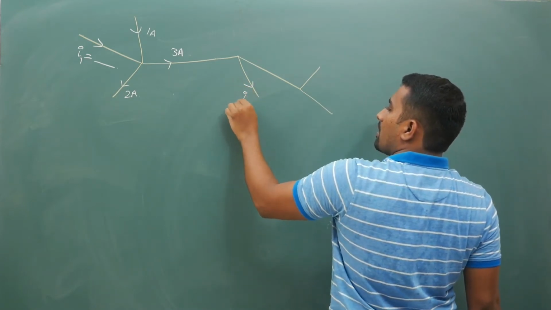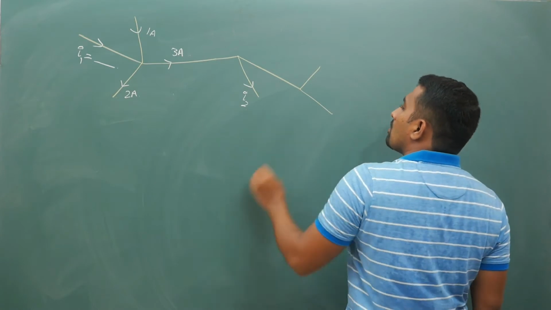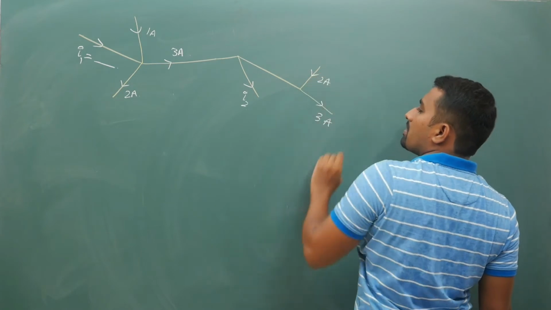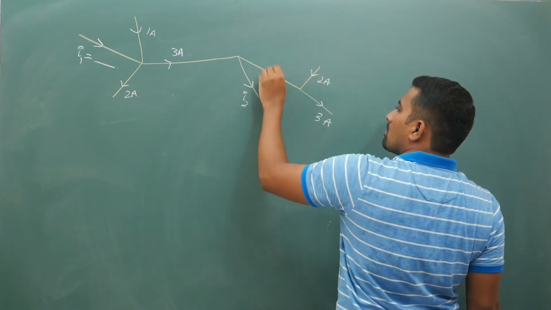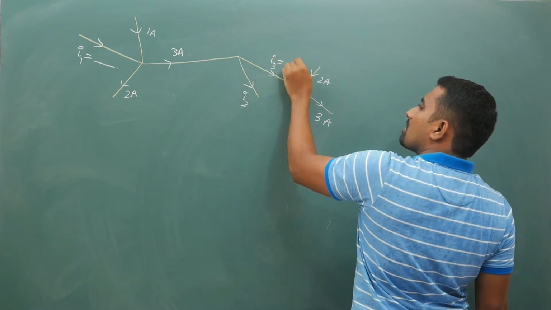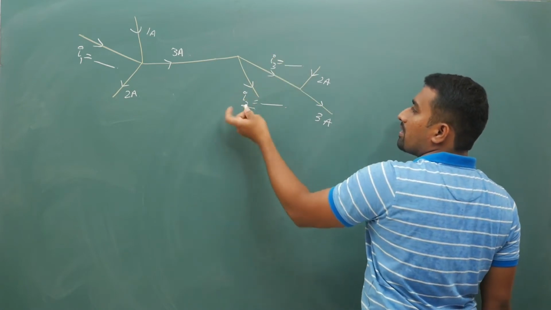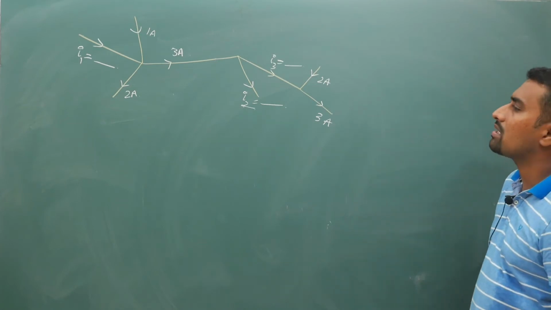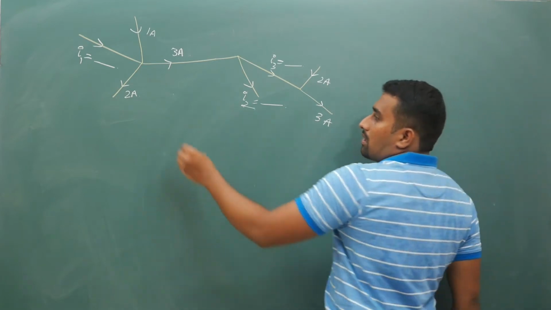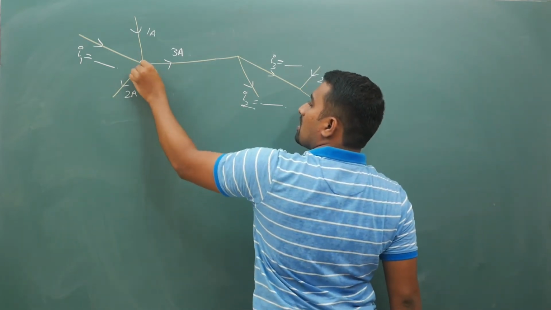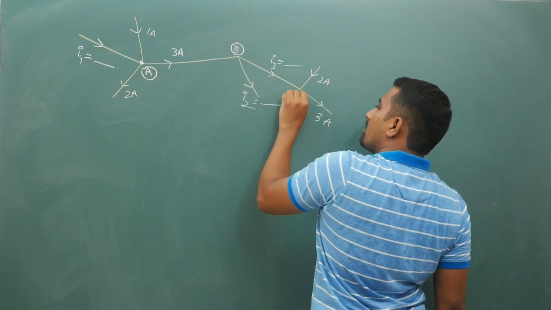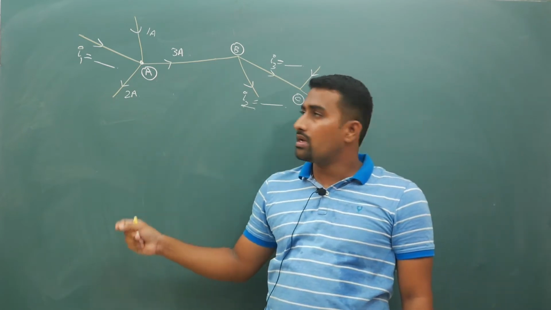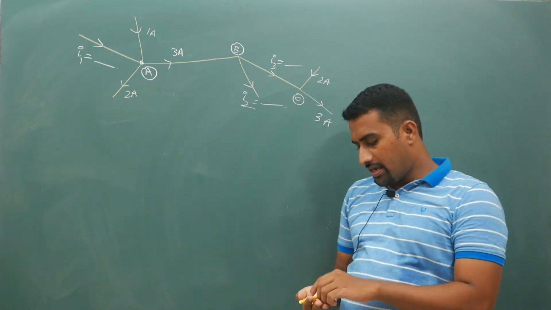Here it is I2. Here it is 3 amperes, here it is 2 amperes. What is I3? Calculate the values of I2 and I3. These are the branches that you have. Now I just randomly took some random figure which came to my mind. Now if you look into this figure, this is A, this is B and this is C. So A is a node. For a node what happens?